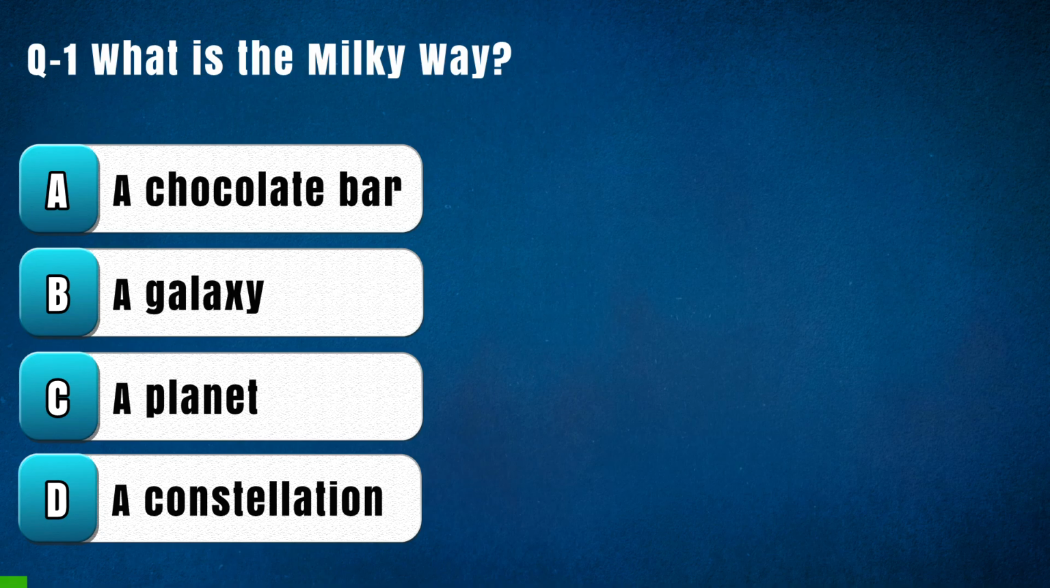Let's start. Question 1. What is the Milky Way? Option A chocolate bar, B a galaxy, C a planet, D a constellation. The right answer is B, a galaxy.